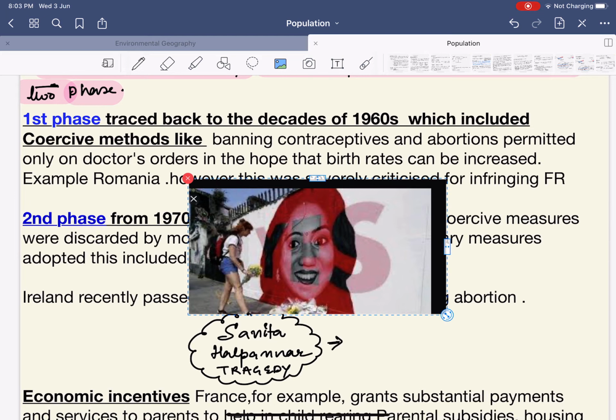What happened was that Savita Halappanavar had a miscarriage, and she was completely denied abortion because the Irish policy, which was under the influence of the Catholic Church, had completely restricted abortion in their own country. This was nothing but an attempt to increase their population. But what actually happened was that this infringed the sexual rights of women. This was the biggest thing that it did, and we can say their fundamental rights were challenged.